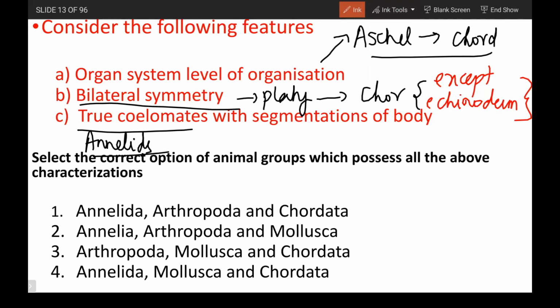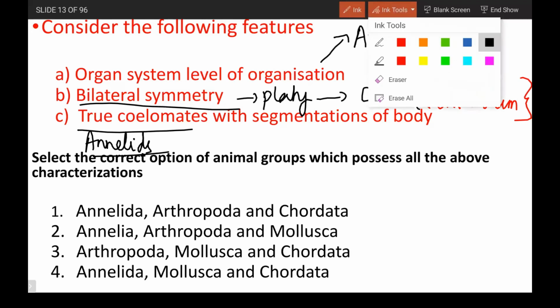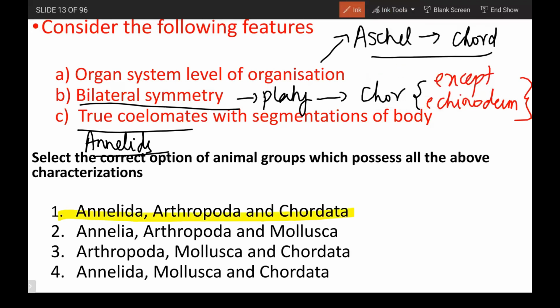With segmentation of the body. Segmentation is present only in the case of Annelida, Arthropoda, and then Chordata. So our answer is going to be this. The only thing that completely ignores the other options is this segmentation. This is given in the table at the end of your chapter 4.